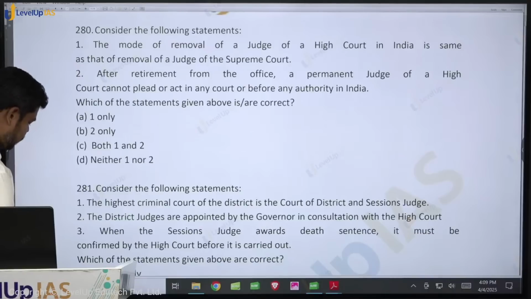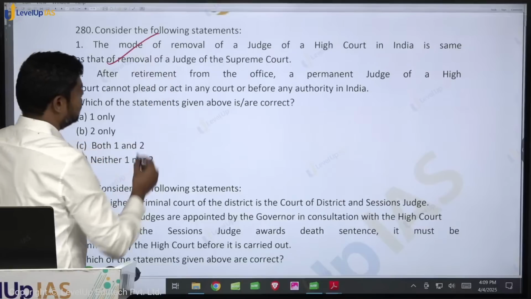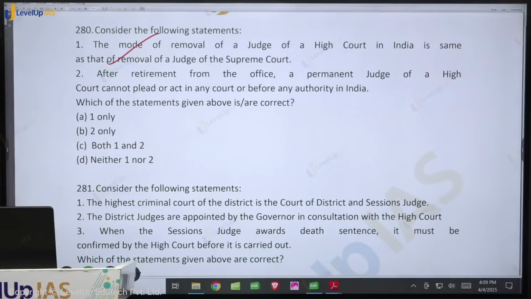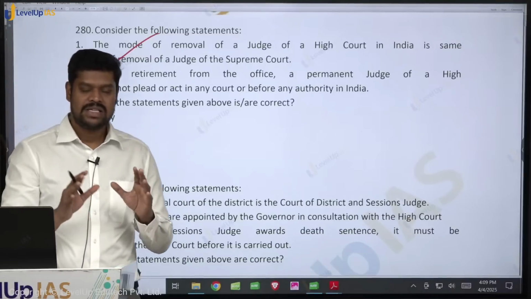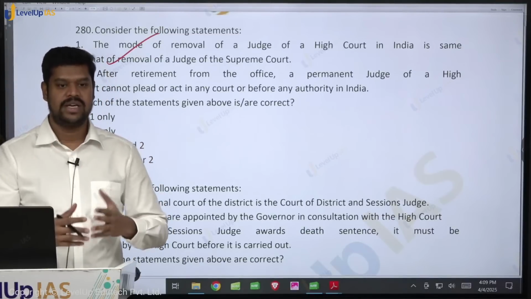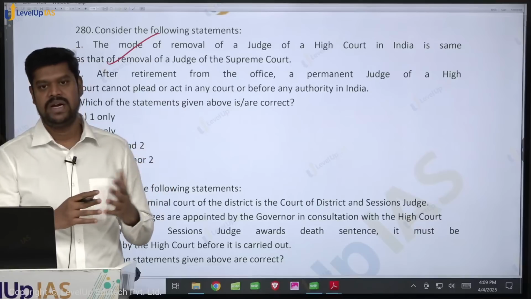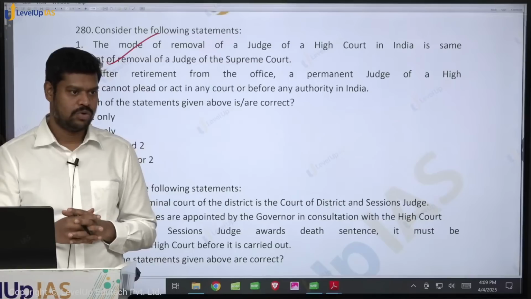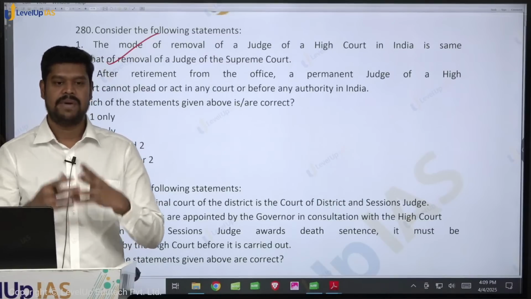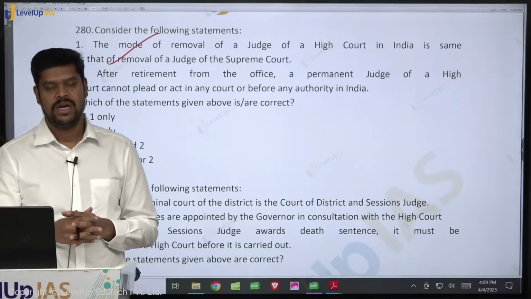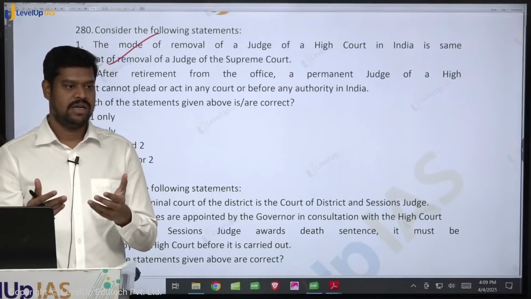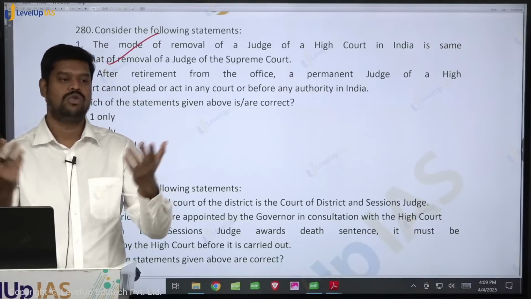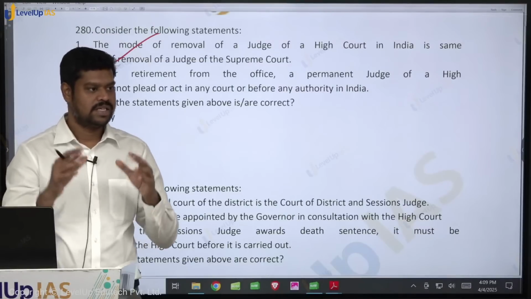Come to the next part of the question, that after the retirement of office, a permanent judge of High Court cannot plead in any court or before any authority. Some students ask, does it not amount to violation of his fundamental right? It is not about when his right is violated, he can file a case. Basically, when you say that he cannot plead in any court, he cannot practice as a lawyer subsequent to that, because he is also from a legal profession. Can he practice himself as an advocate in any court? There is no complete ban for a judge of High Court. A judge of High Court can practice as an advocate in the Supreme Court or in any of the other High Courts from which he has not retired, but not in the same High Court where he has retired.